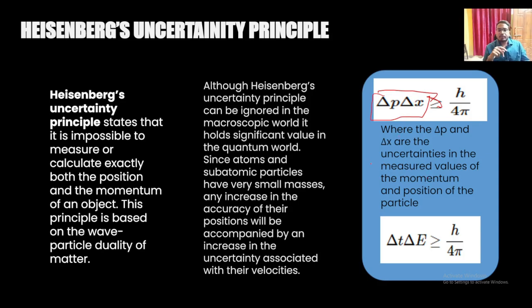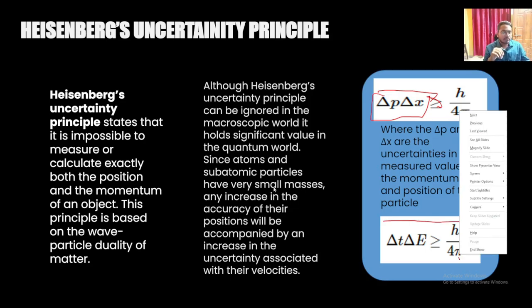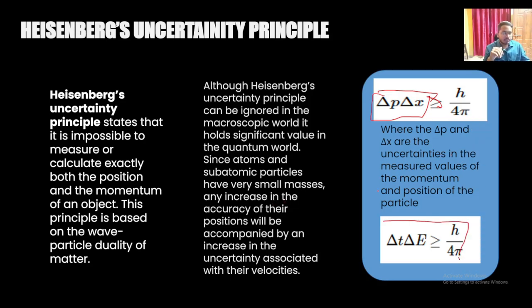This is the equation for Heisenberg's uncertainty principle for the position and momentum of a particle. But we also have another form, delta T into delta E is more than or equal to h by 4 pi. There are many other forms, but I've just taken these two to discuss here: delta T dot delta E and delta p dot delta x.